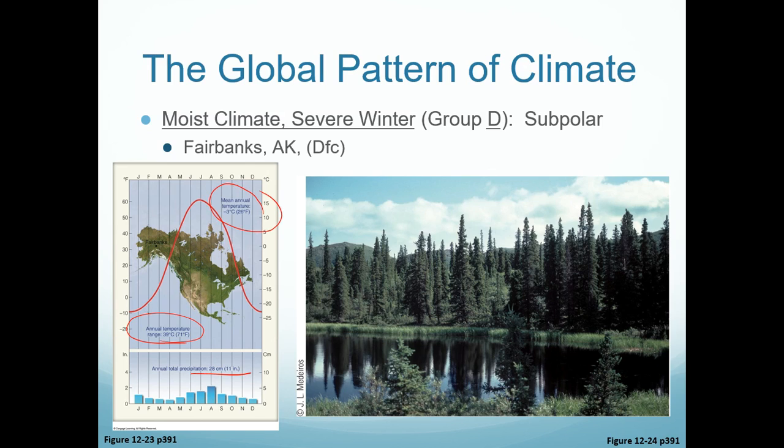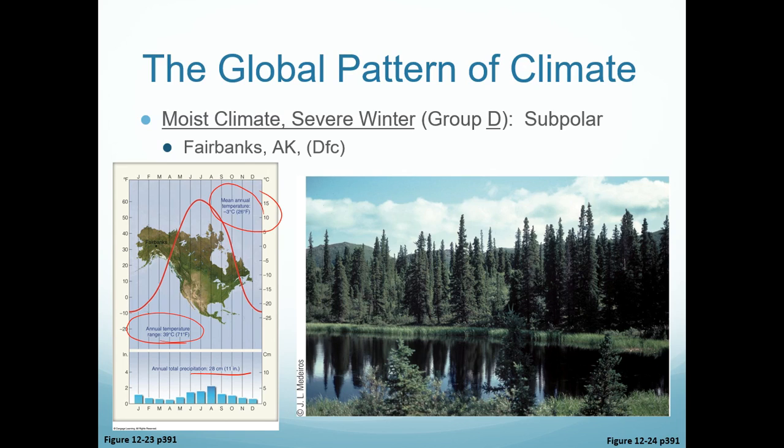Here, we're talking Fairbanks, Alaska. You have a mean annual temperature of 26 degrees Fahrenheit. Imagine that. That means that more than half of the year, temperatures are actually below freezing. Significantly more than half of the year, your temperatures are below freezing. So it is quite cold.